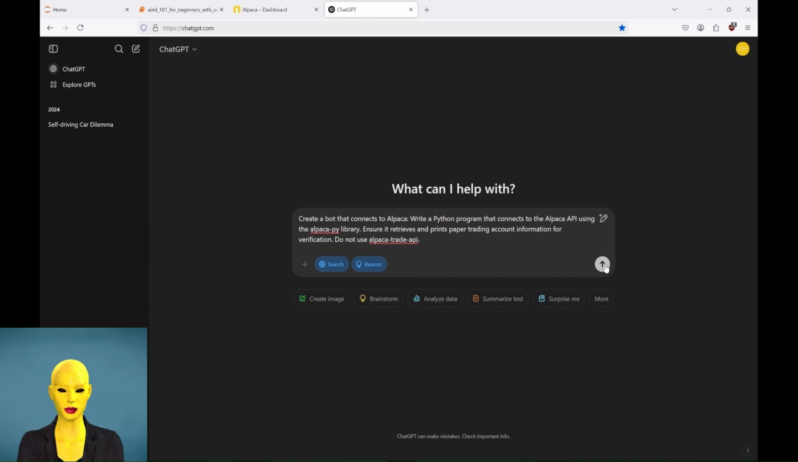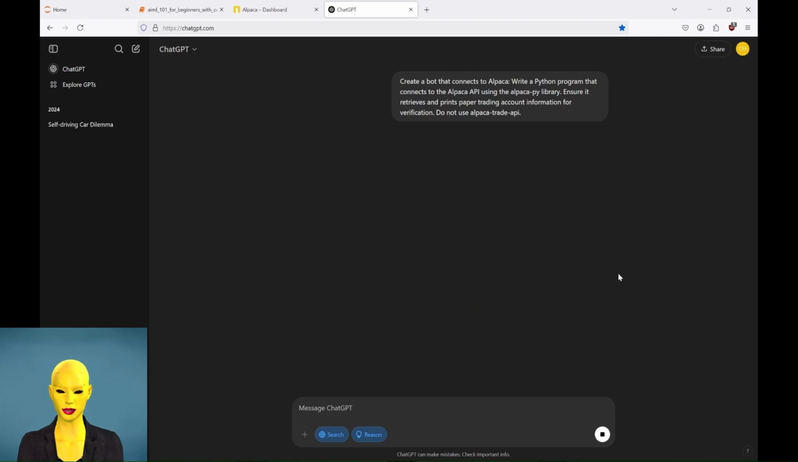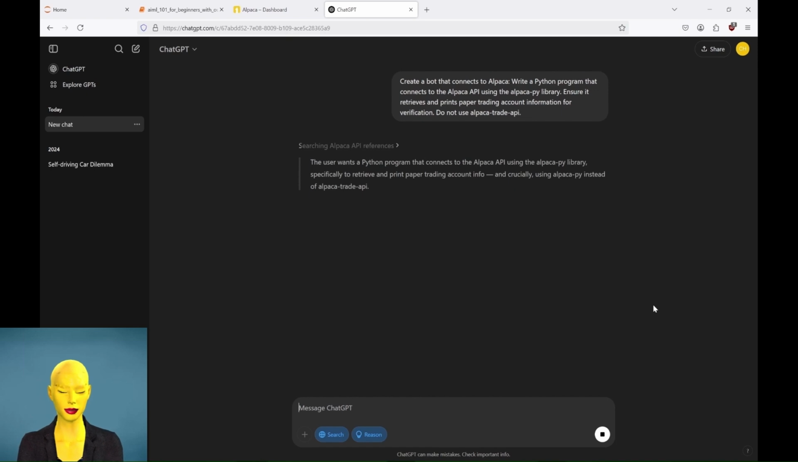Because after several trials, I've noticed that most AIs use this older library. It might be because they were trained on older data, and because there is much more information about that library on the web. But we want to use the newest Alpaca library. And that's why we have this line here. So, it's good to know a bit about the libraries we want to use before prompting AI for help.